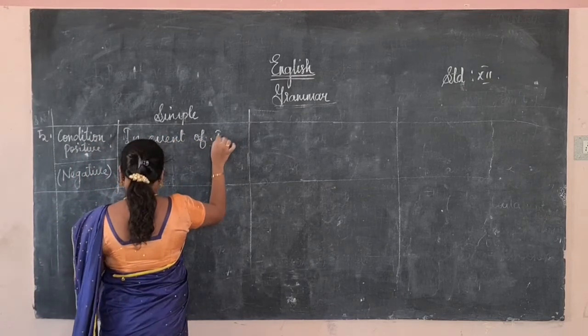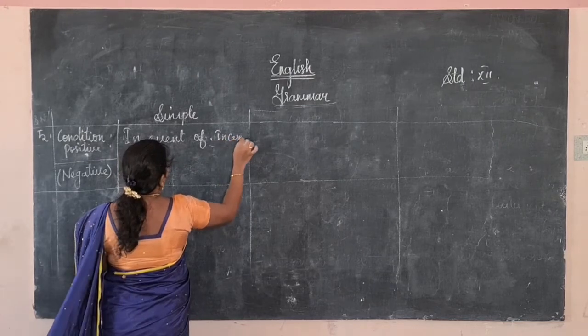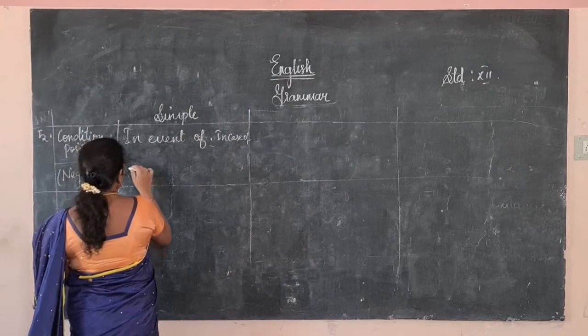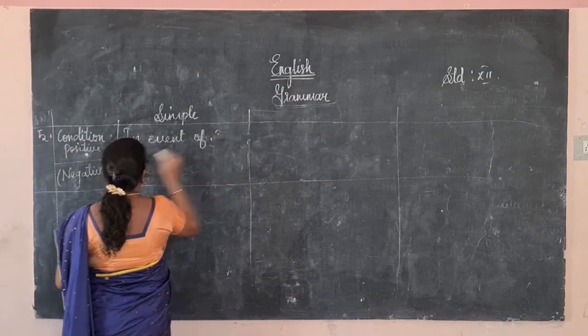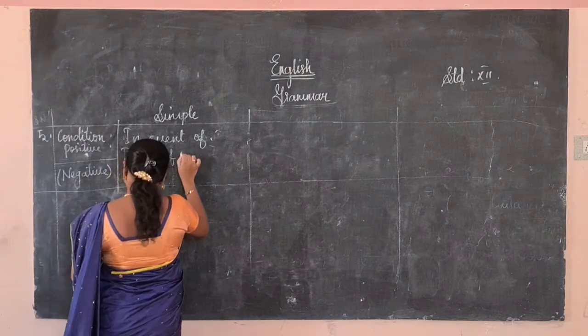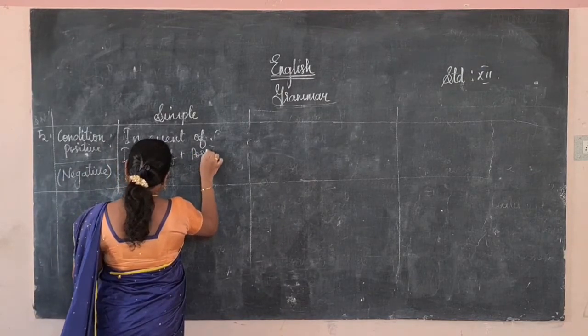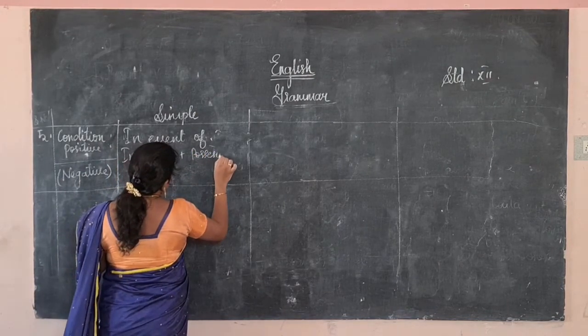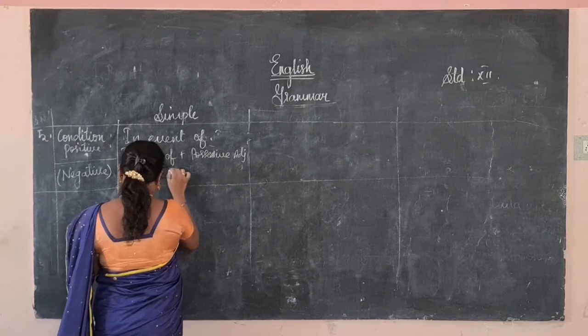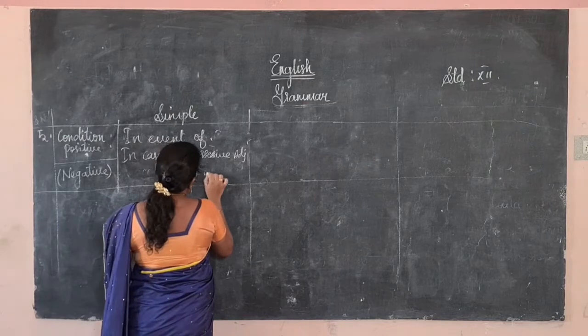Next, in case of plus a possessive adjective will be there, plus verb plus ing will be there.